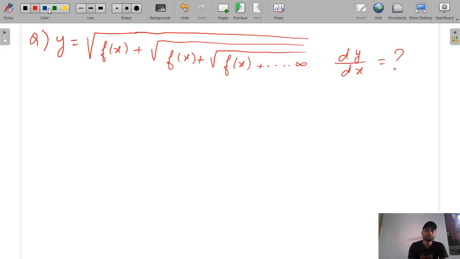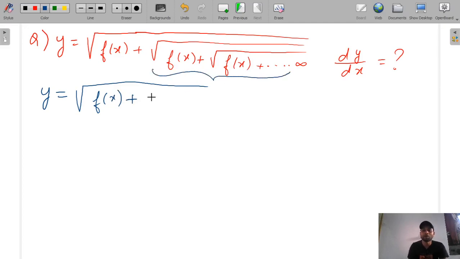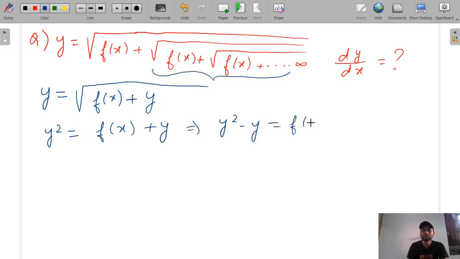So for solving such questions, we will first write it in terms of an implicit term. y is equal to √(f(x) + √(f(x) + ...)) going up to infinity, so this can also be written as y. So you can write √(f(x) + y), and if you square it, it becomes y² = f(x) + y, which implies y² − y = f(x).